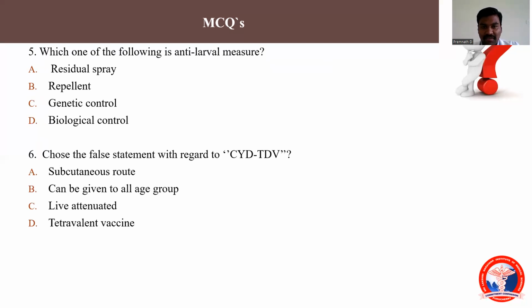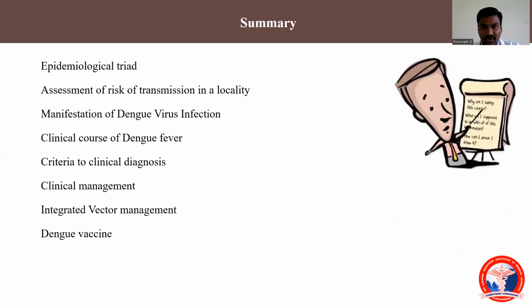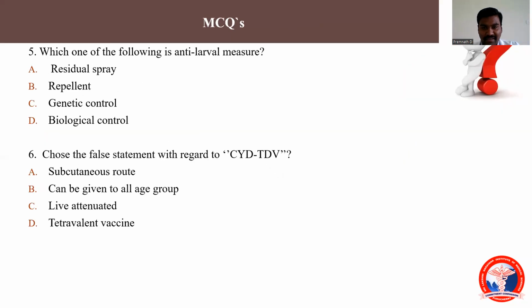Last, which one of the following is an anti-larval measure? We have seen three measures. Residual spray is anti-adult. Repellent is anti-adult. Genetic, yes, genetic. Either it is genetic or biological. If you want to revise, just go over this. Now you could come to the answer, I guess. Yes, option will be D.